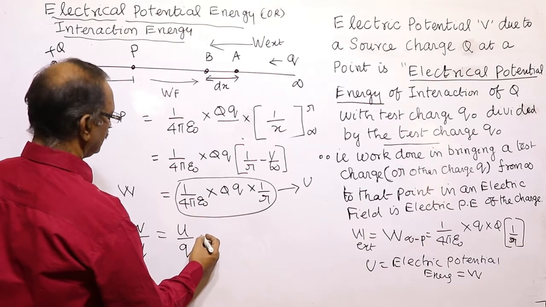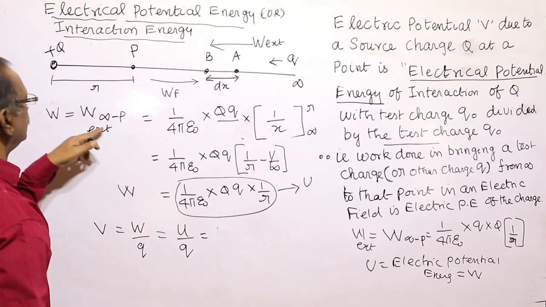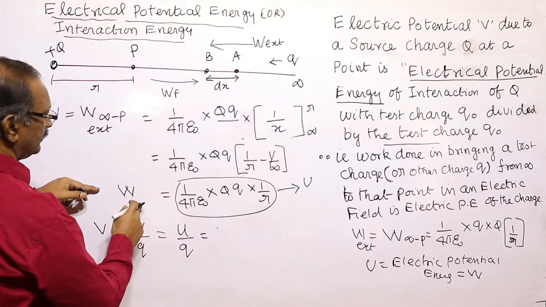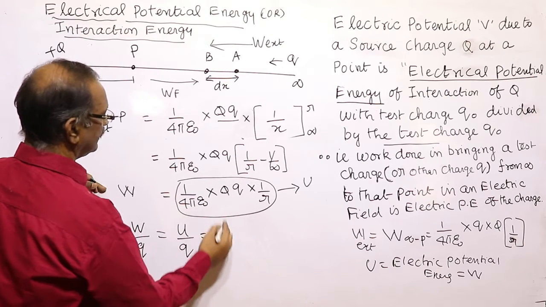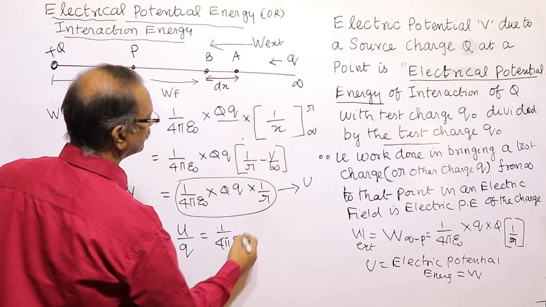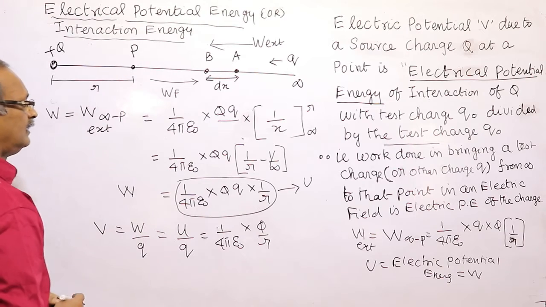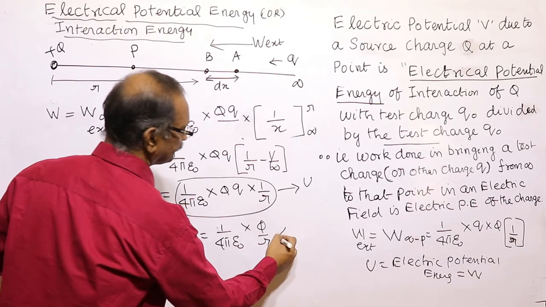So what is W by q? W by q is the potential, that is 1 by 4 pi epsilon naught into Q divided by r. This is the potential. Here we can notice one thing.